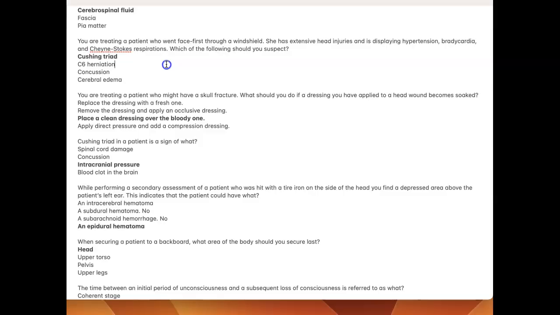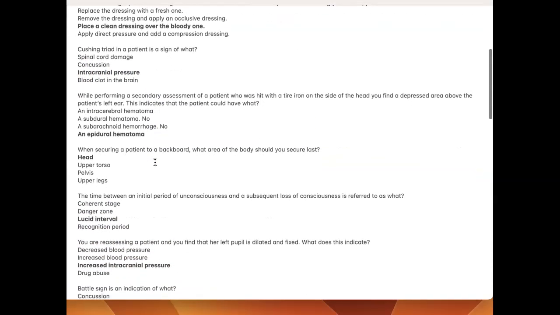Cushing triad. You're treating a patient who might have a skull fracture. What should you do if a dressing you have applied to a head wound becomes soaked? Place a clean dressing over the bloody one. Cushing triad in a patient is a sign of what? Intracranial pressure. While performing a secondary assessment of a patient who was hit with a tire iron on the side of the head, you find a depressed area above the patient's left ear. This indicates that the patient could have what?